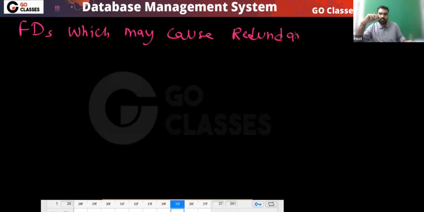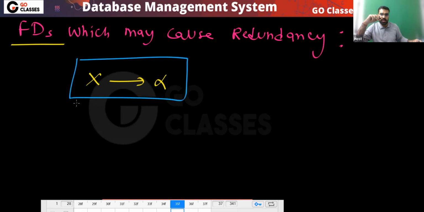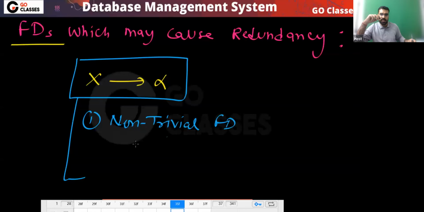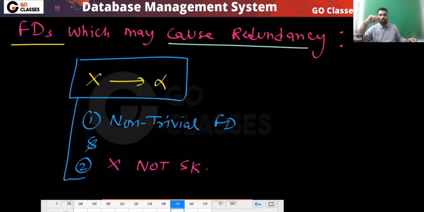This type of FD where X determines alpha, where this must be a non-trivial FD, and X is not a super key. So this type of FDs may create redundancy. Is this clear? They may cause redundancy.